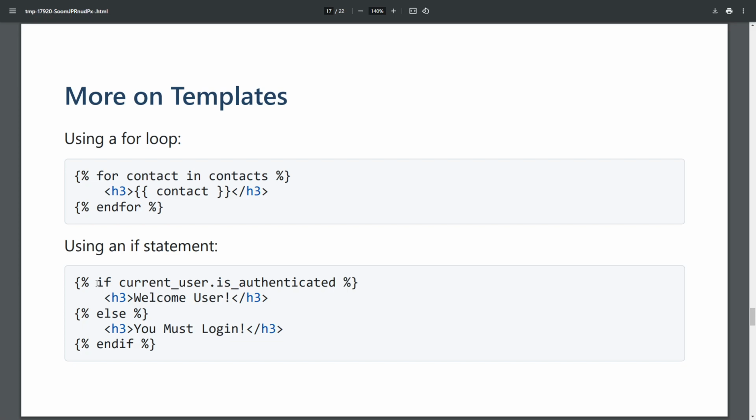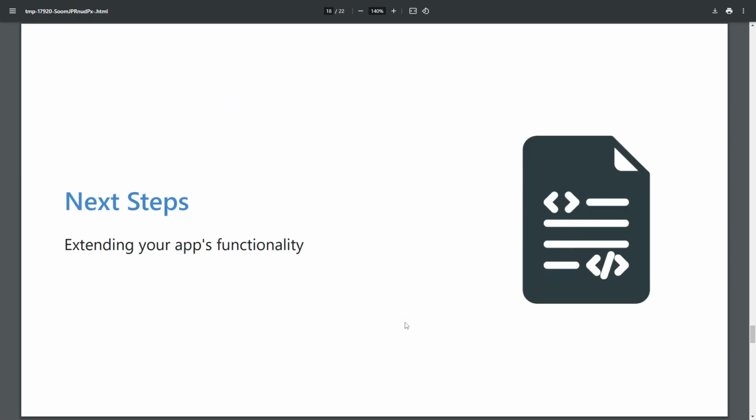And then you can also use an if statement in your HTML. So very often, in something like the Flask-Login library, we have this current_user object. So if the current user is authenticated, then we'll say welcome user. Otherwise, we'll say you must log in. So that's something you can do.